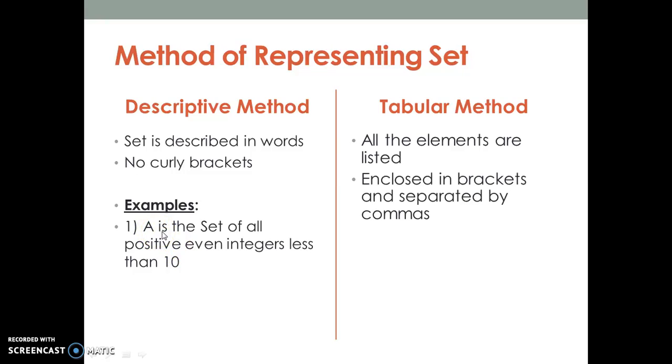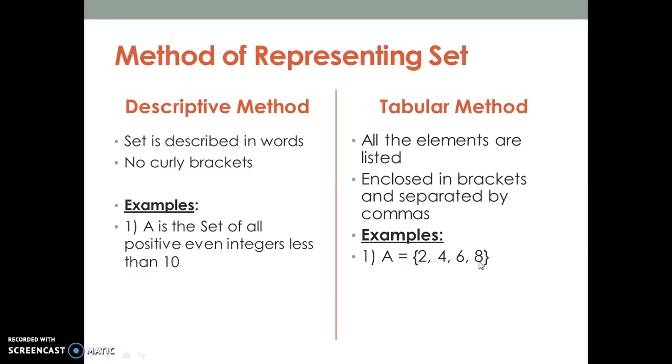In the tabular method, the same thing is represented this way. We write A equal to, we use curly brackets, and we write the numbers which are included in it. So this is basically 2, 4, 6, 8. These are positive even integers, and they are less than 10. Even numbers are the numbers which come in the table of 2. We have not written more than 8. We have included all the numbers which are less than 10.